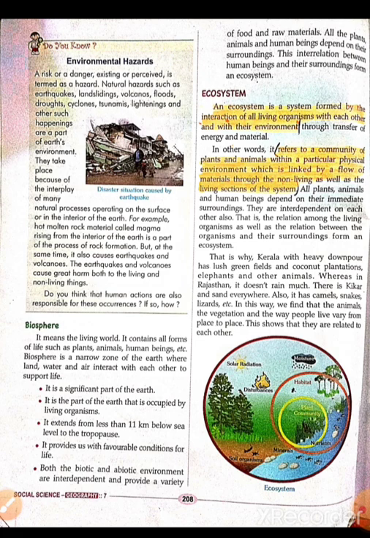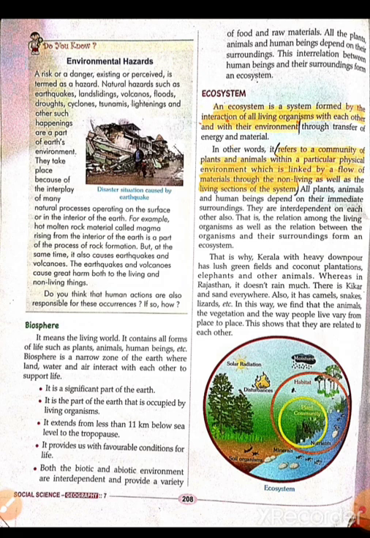All plants, animals, and human beings depend on their immediate surroundings. So we depend on our surroundings, or our environment, where we are living. That place where we are living, with the help of our environment, that small area is called an ecosystem. Let me give you a very easy example to make you understand.